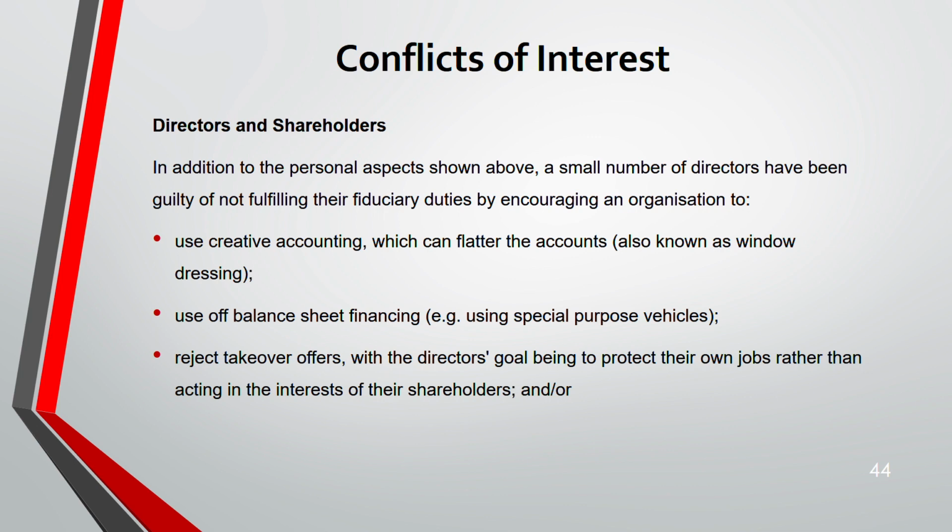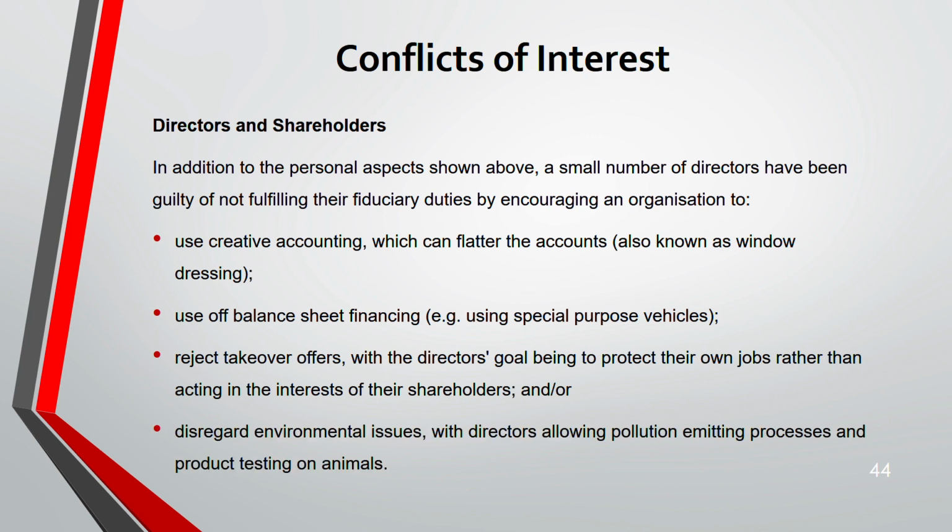And they disregard environmental issues. Directors allow pollution-emitting processes and product testing on animals in order to increase sales and profit, right? One example of this agency issue took place and the company collapsed, and the auditor was also penalized for it. Tell me an example of it. The auditor was Arthur Andersen, right?